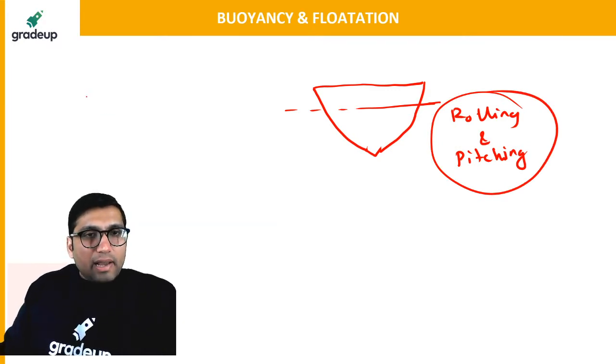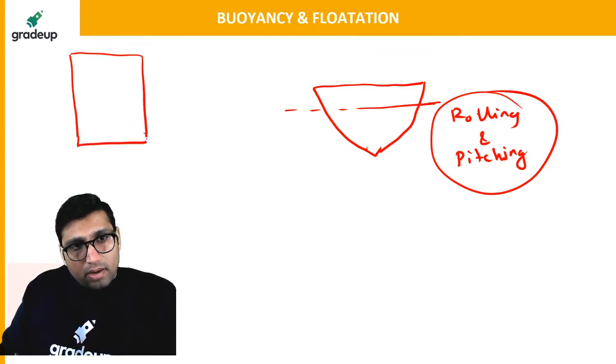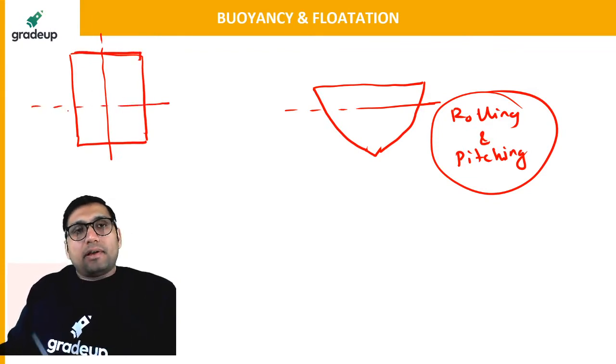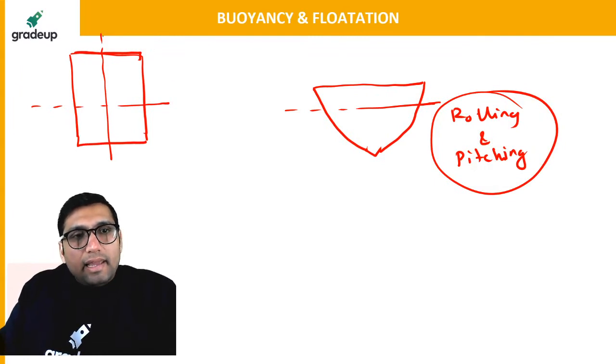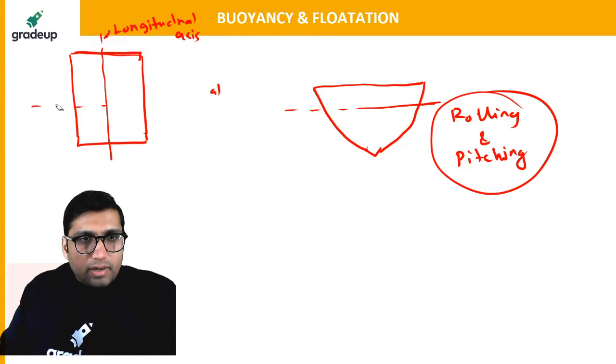So let us say we are having a body like this. To get more clarity, let us understand that this is a body. What is the meaning of rolling and pitching? Basically, this is a longitudinal axis, and this is a lateral axis.